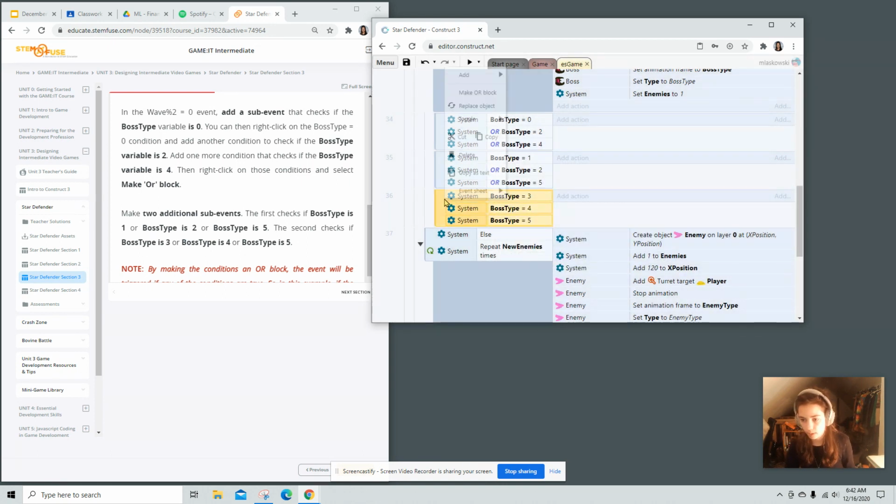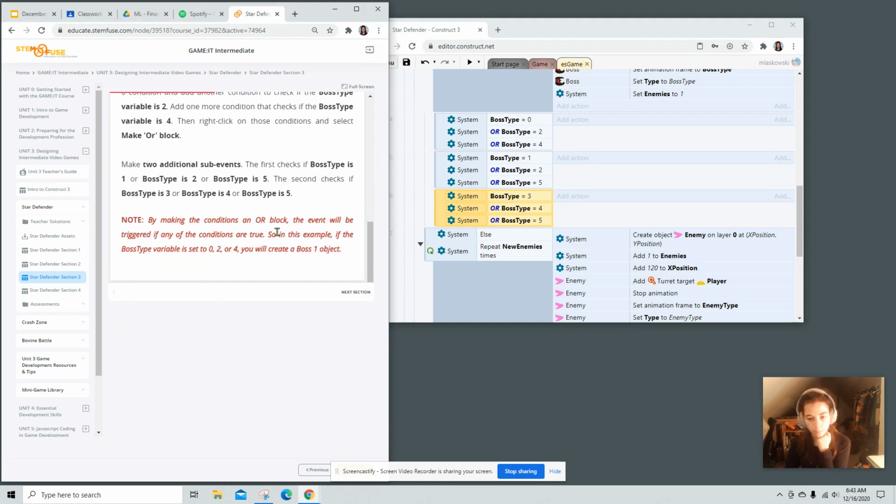And make it an OR block. Alright, so by making the conditions an OR block, the event will be triggered if any of these are true. If any of these are true, then we'll run whatever action is coming off of it.